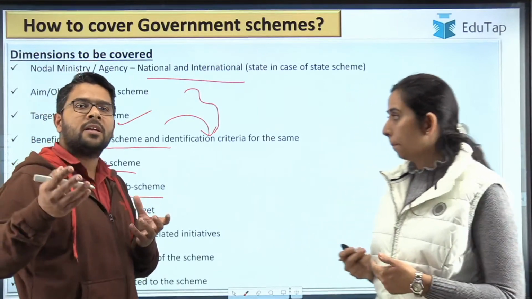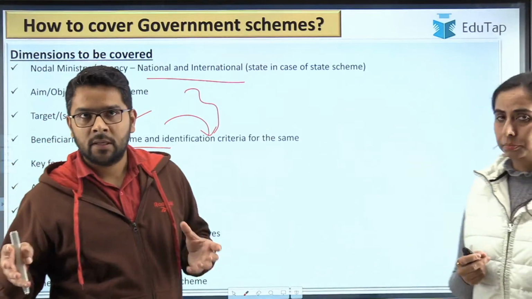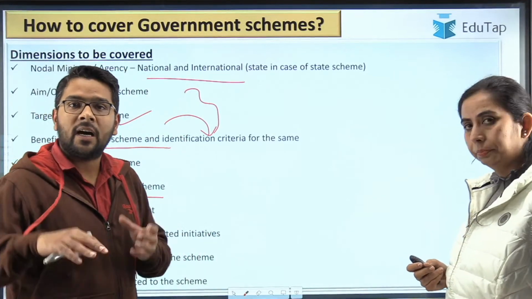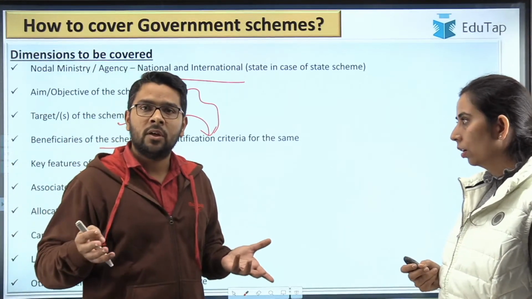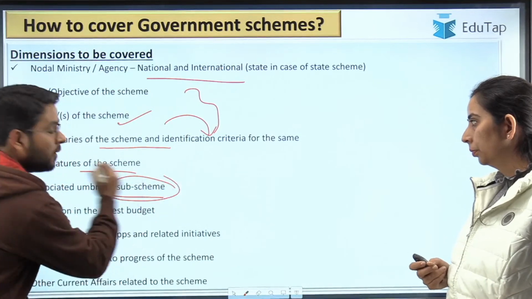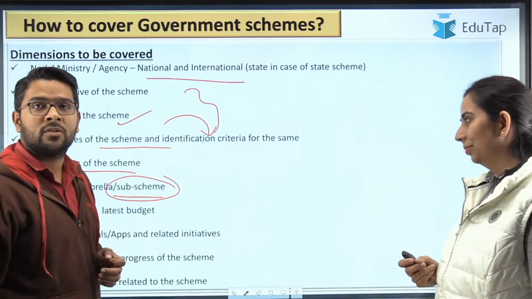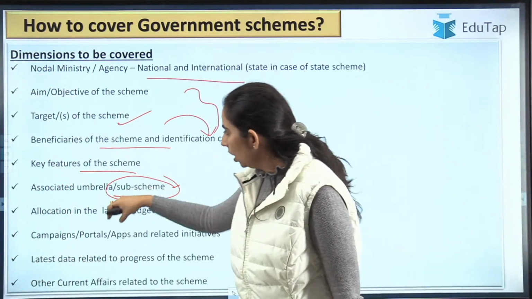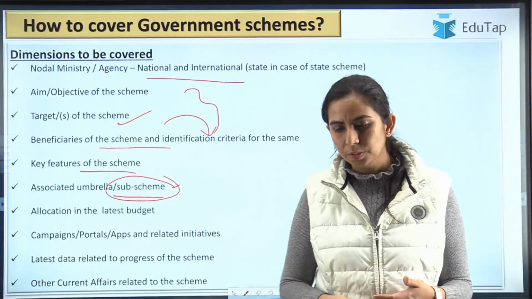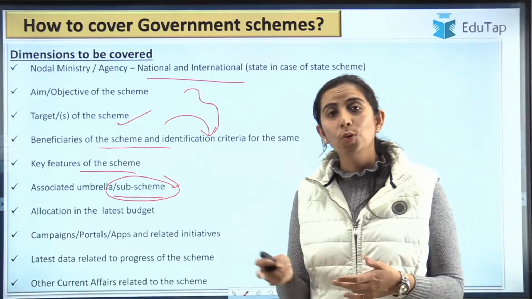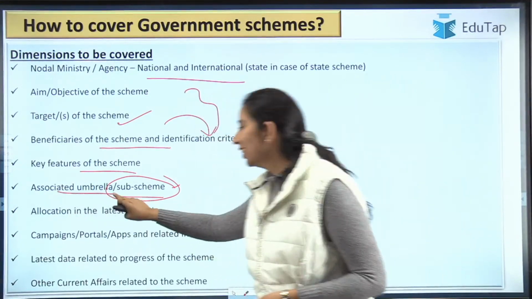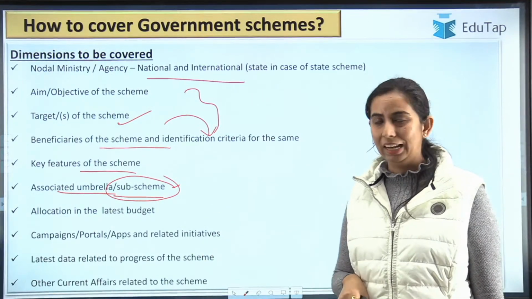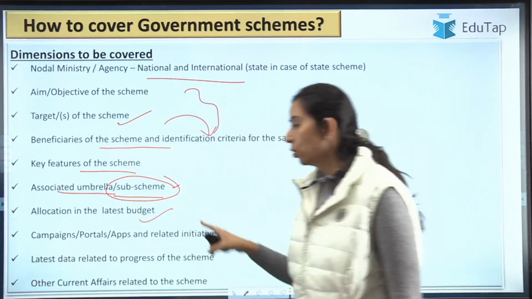Let me give you an example. You might be aware of Ayushman Bharat. There are two components of that. One is the Health and Wellness Centres, and the other is the Pradhan Mantri Jan Arogya Yojana. So this is a sub scheme of the main component. This is what ma'am wants to convey. Similarly, if you come across Pradhan Mantri Jan Arogya Yojana, you have to find out the umbrella scheme also, Ayushman Bharat, the one which sir has just told. Then the allocation in the latest budget.